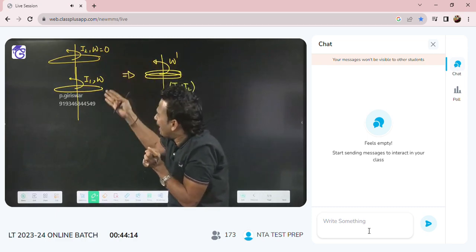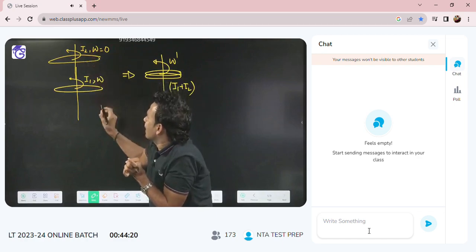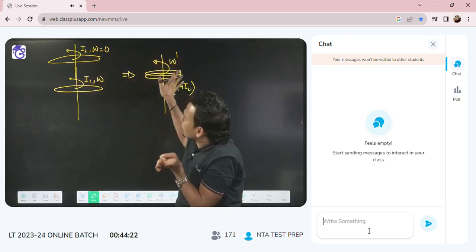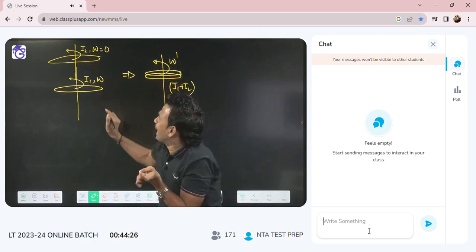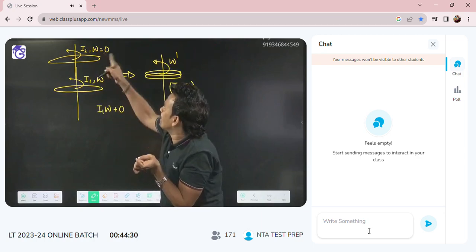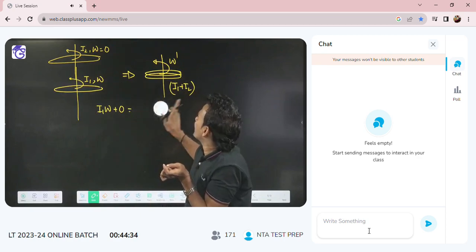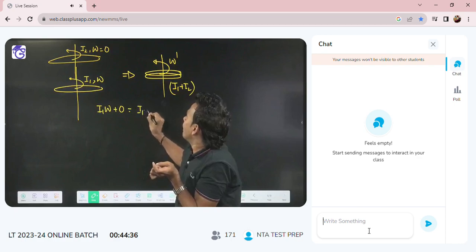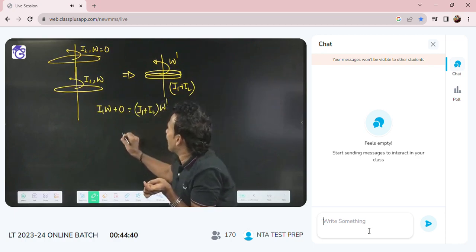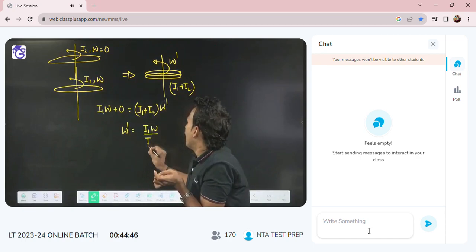You can find it very easily because you know the initial angular momentum. For this disk, I1 into omega. Initial angular momentum will be equal to final angular momentum. What is initial angular momentum? I1 omega plus 0, since this disk is not rotating. Finally, they will rotate as a single disk whose total moment of inertia is I1 plus I2, into omega dash. From here we can find omega dash: omega dash will be I1 omega by I1 plus I2.